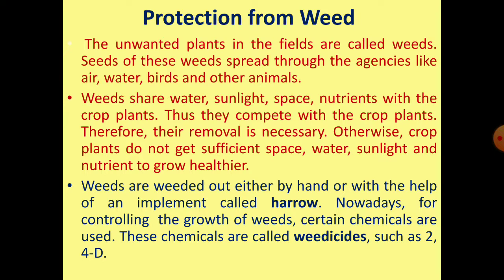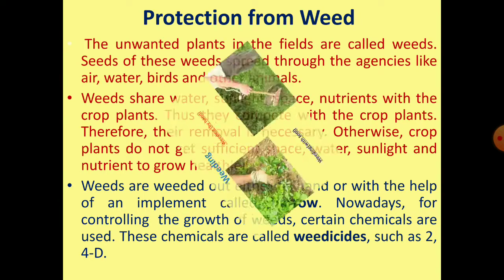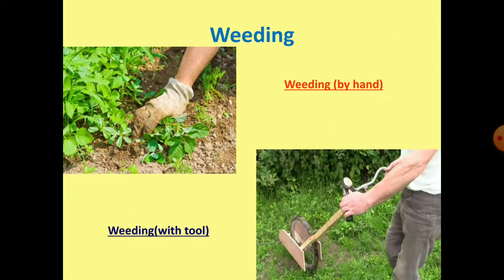Nowadays, for controlling the growth of weeds, certain chemicals are used. These chemicals are called weedicides. Some examples are 2,4-D. So here I have images of two processes of removing weeds. First one is manually doing it with hand, and the second one weeding with a tool.